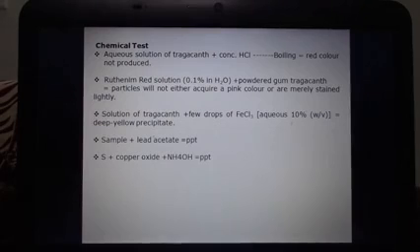Now the chemical test of Tragacanth. We take an aqueous solution of Tragacanth and treat it with concentrated hydrochloric acid followed by boiling, due to which red color is not produced.